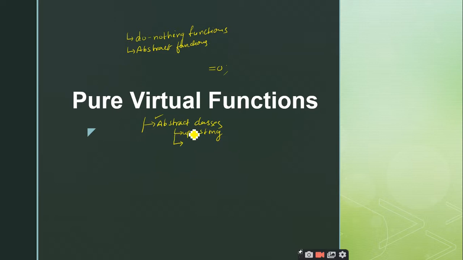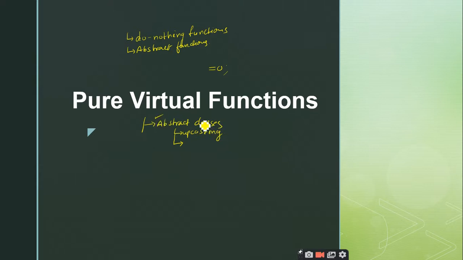We don't have definitions for these pure virtual functions, but it doesn't mean that the abstract classes always consist only of pure virtual functions. They may consist of member functions with definitions also, right? So don't forget that an abstract class is a class which consists of at least one pure virtual function, and it does not mean that other member functions with definitions should not exist.